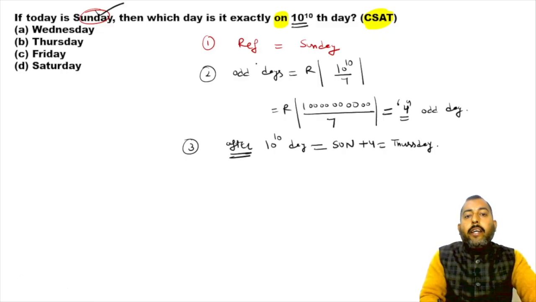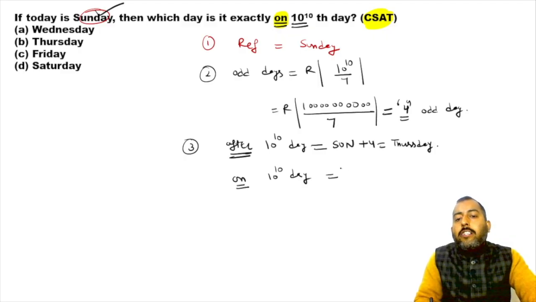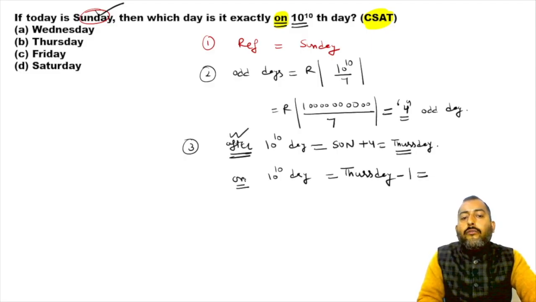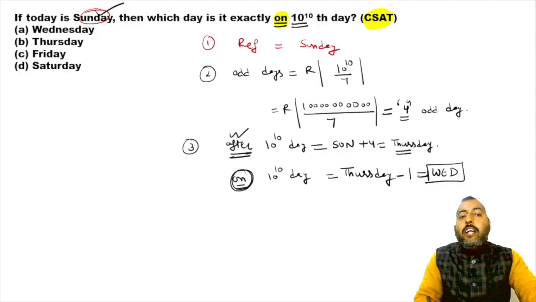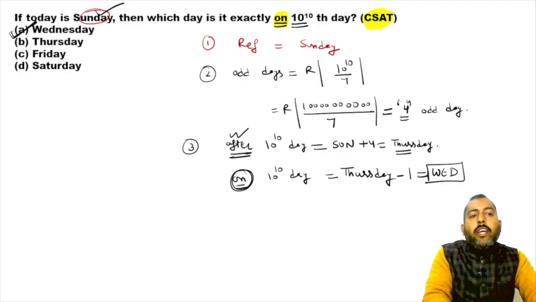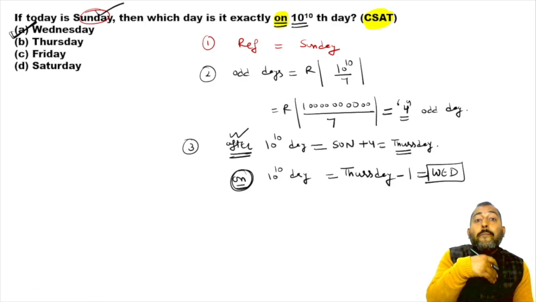But in the question on is written. So what day of the week will be there on 10 to the power 10th day? So remember, in case of on, you will subtract 1. Thursday was answer with after. So for answer with on, subtract 1. So Thursday minus 1 is Wednesday. So 10 to the power 10th day is going to be Wednesday. Now why is minus 1 subtracted? Try to understand why.